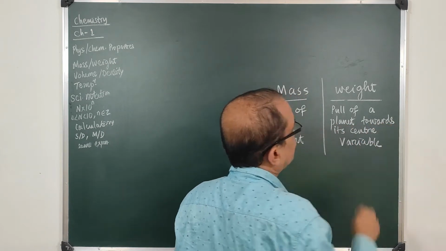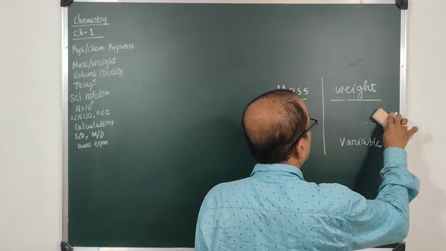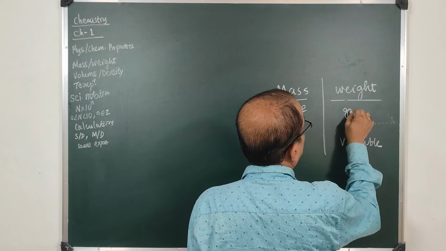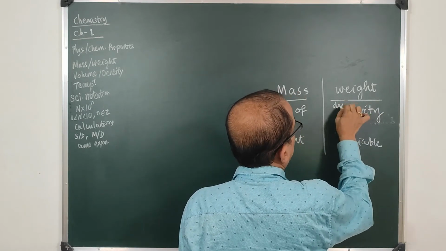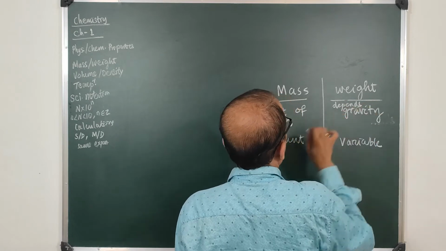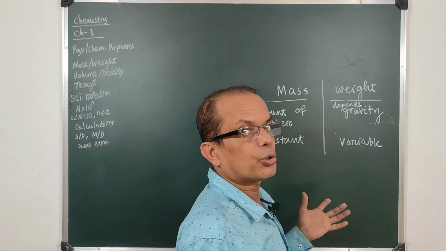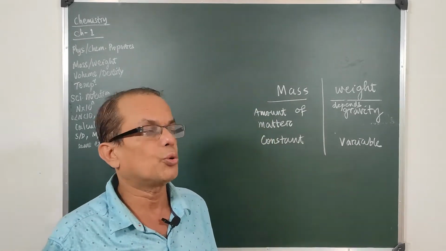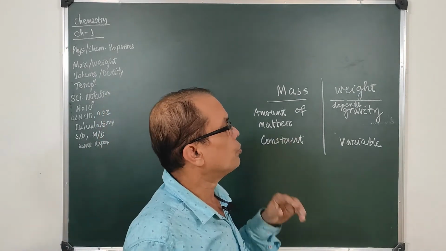And I think the pull of a planet towards its center can be determined by a single term, gravity. So weight depends on gravity, while mass does not depend on anything. It will be the same all through the universe. Wherever you go, the mass will remain the same. It will occupy the same volume, but the weight will differ.